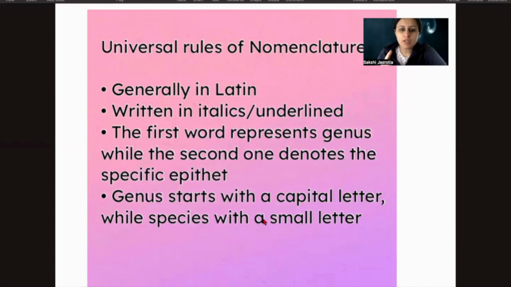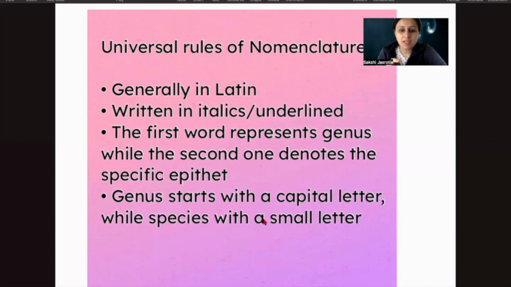Now, universal rules of nomenclature. How is it written? It is generally in Latin words, and it is written in italics. So if you are typing it, then the font should be italics. If it is handwritten, then it has to be underlined, right? The first one represents the genus, whereas the second one denotes the specific epithet.